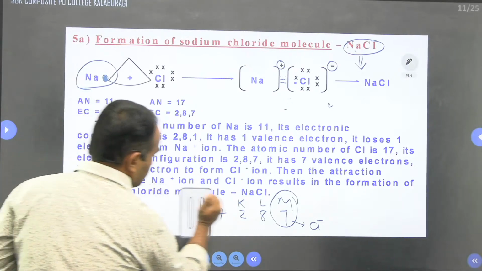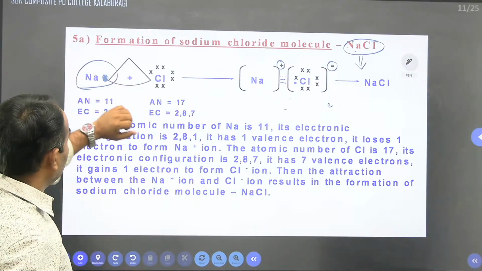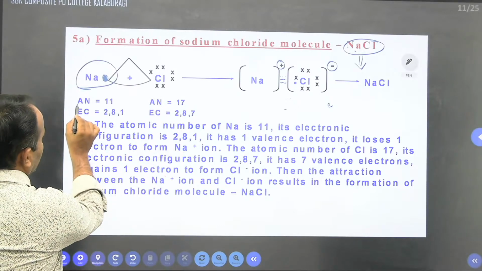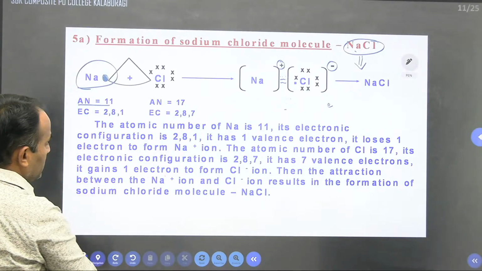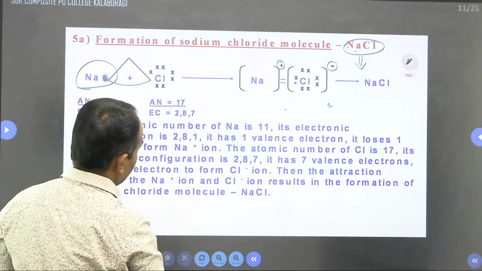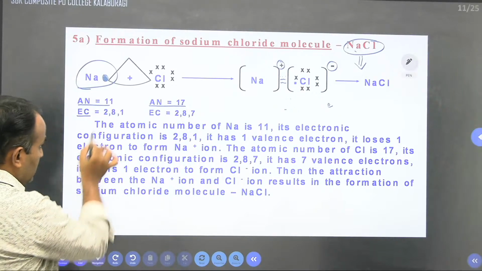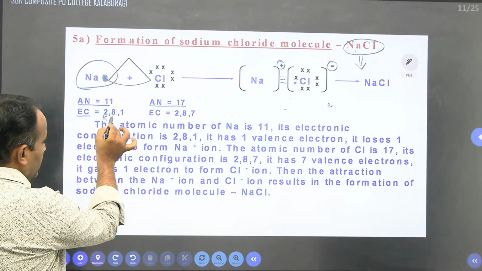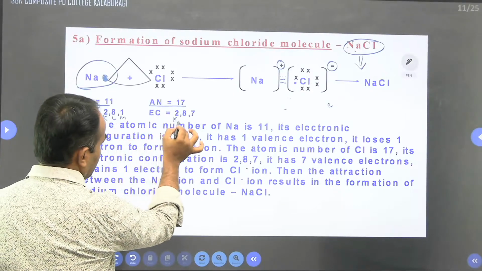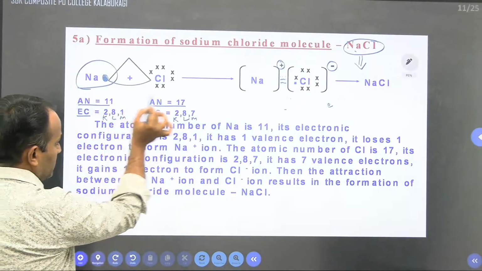Now regarding the formation of sodium chloride, it is given here. The atomic number of sodium is 11, the atomic number of chlorine is 17, and EC means electronic configuration. K, L and M for each. So sodium can lose one electron, and chlorine can gain one electron.